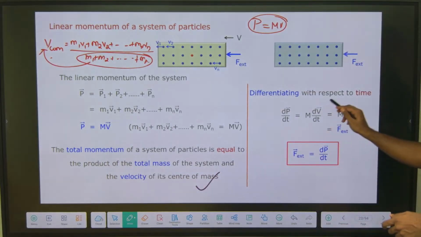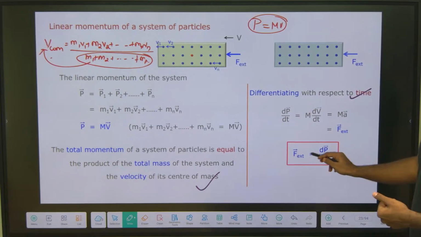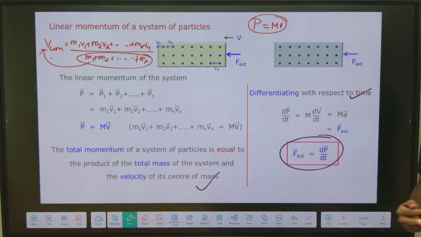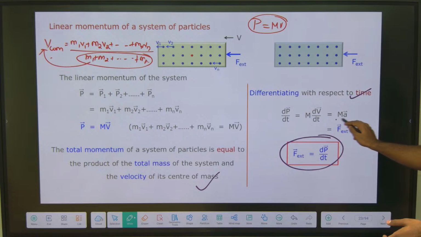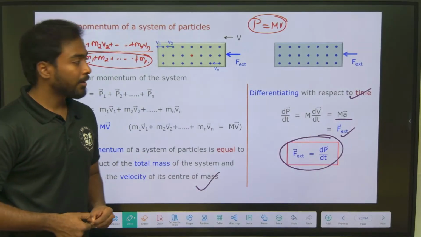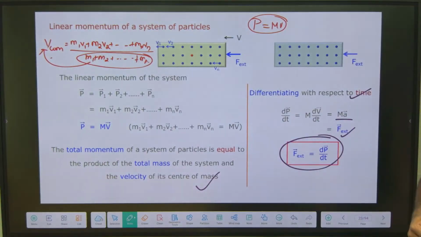Differentiating with respect to time, what do we get? Force external equals change in momentum with respect to time. So dP by dt equals M into dv by dt, which is mass into acceleration. This is F external, which we discussed in the previous slide. Take a note of this and we'll go for the next topic in the upcoming session.